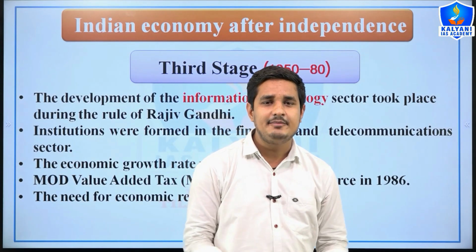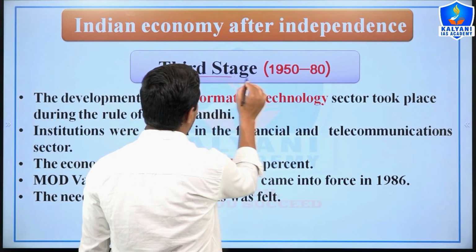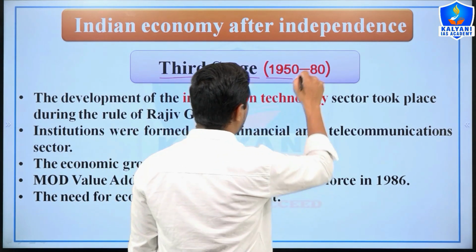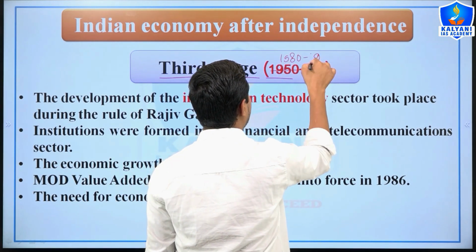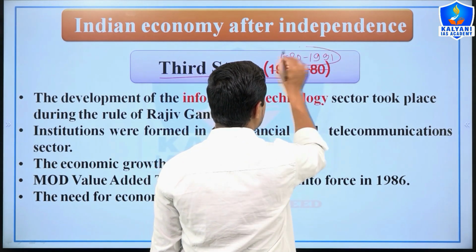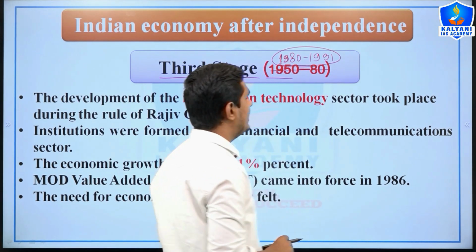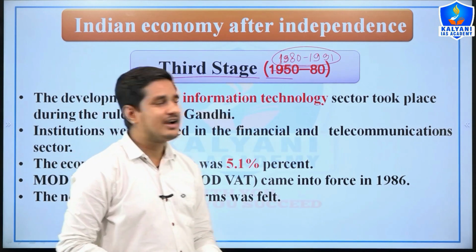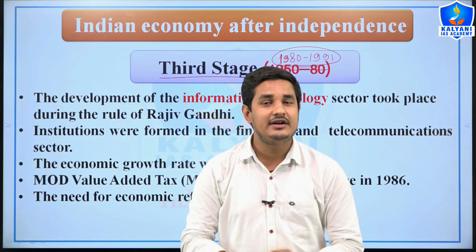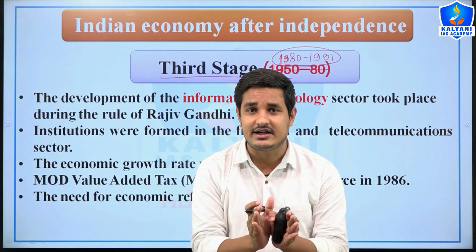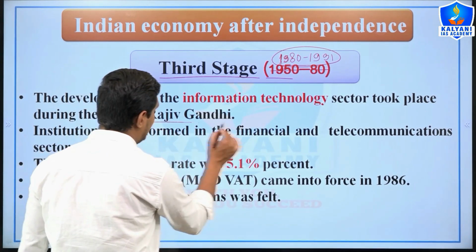Now we will move ahead to the third stage of development. The third stage of development was between 1980 to 1991, right? And because of information technology, the development of the information technology sector took place in this period during the Rajiv Gandhi government.